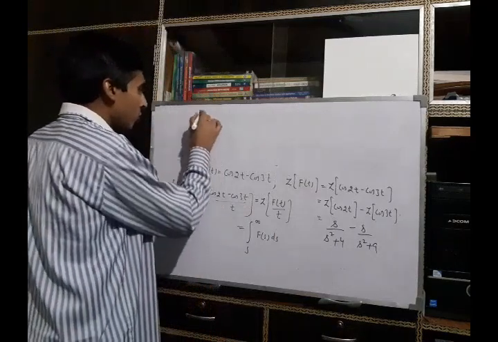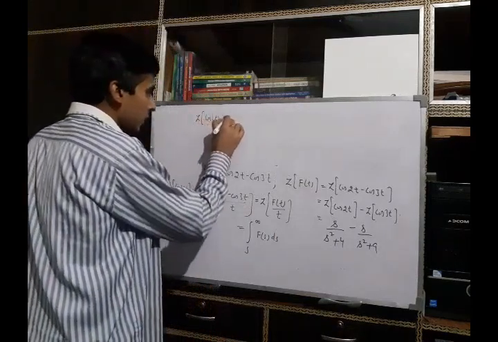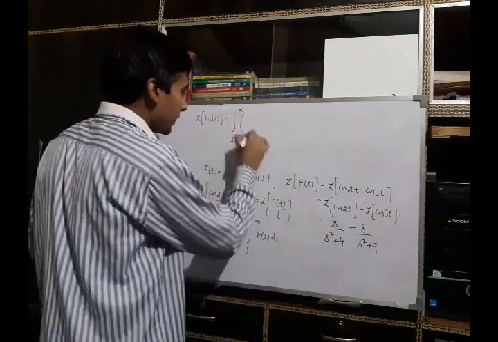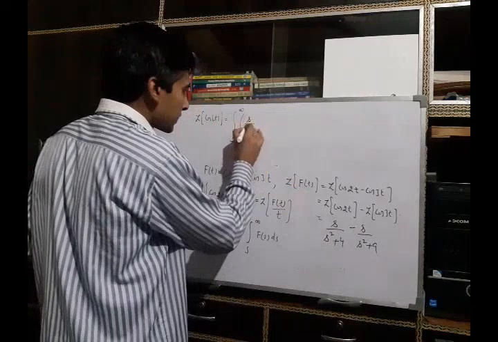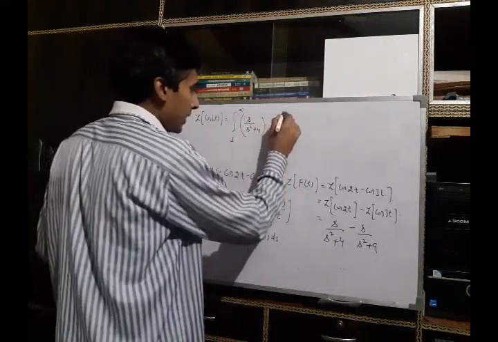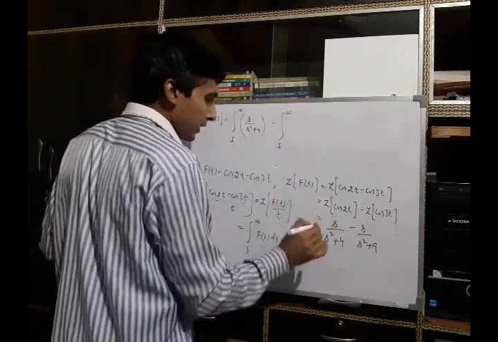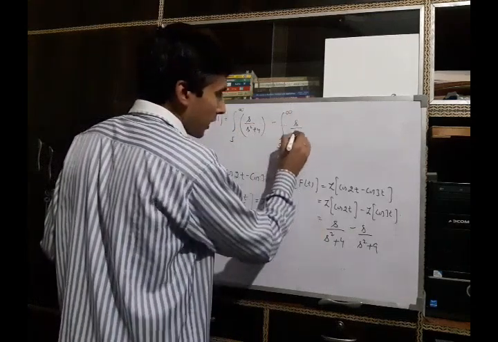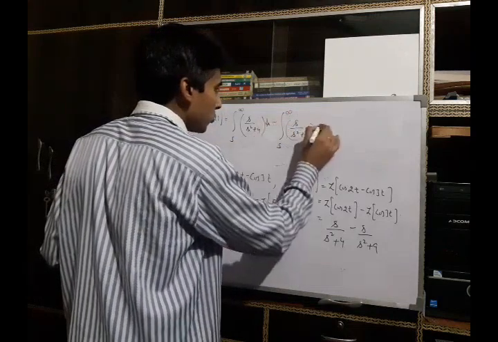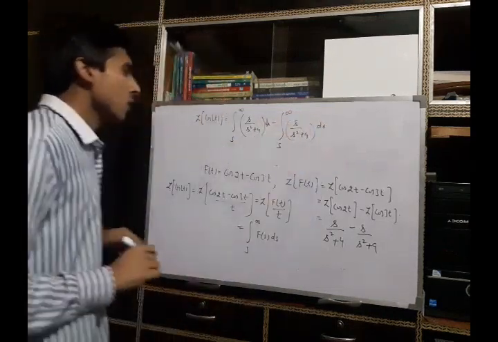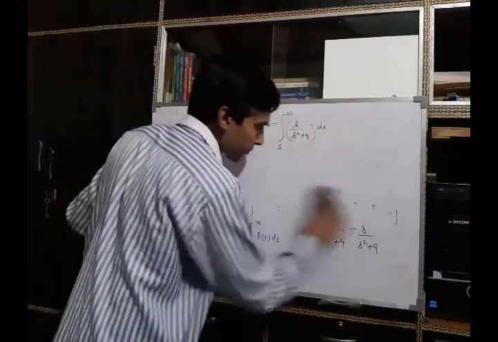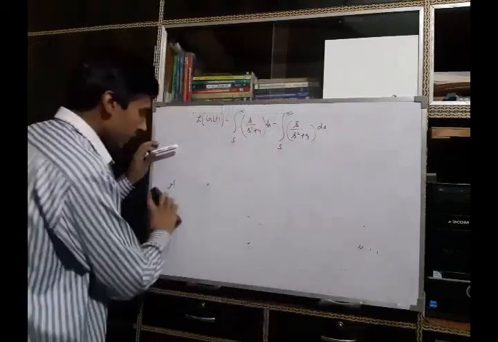the Laplace transform of g(t) will be the integration from s to infinity, and the integrand is s upon s square plus 4 minus the integration from s to infinity of s upon s square plus 9, and the integration is with respect to s. Now we solve this integral.